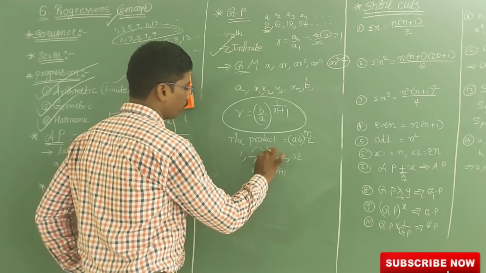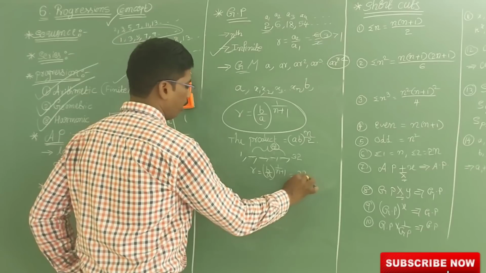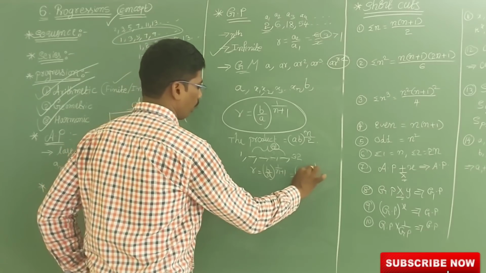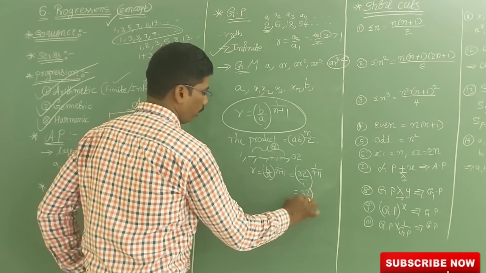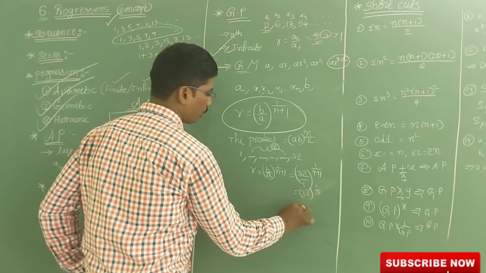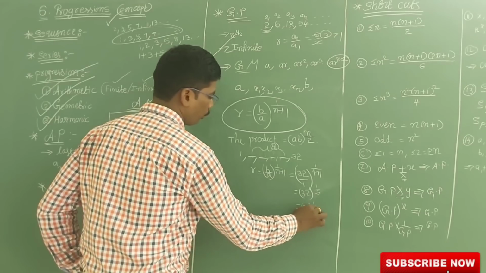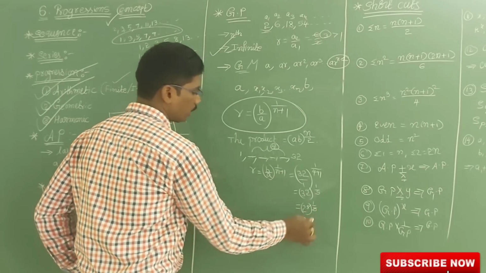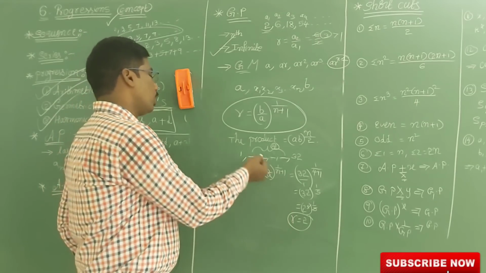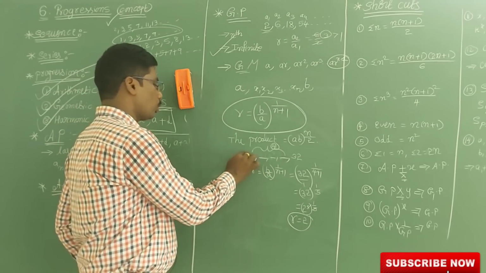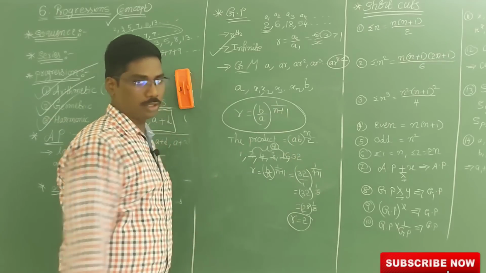Here how many terms will be there? 4. So (32 by 1) all to the power of 1 by 4 plus 1. So 32 all to the power of 1 by 5. So this 32 can be written as (2 power 5) all to the power of 1 by 5. So 5 and 5 will get cancelled. So 2 is the common ratio. Now substitute here: 2 1s are 2, 2 2s are 4, 4 2s are 8, 8 2s are 16. So I got the answer.